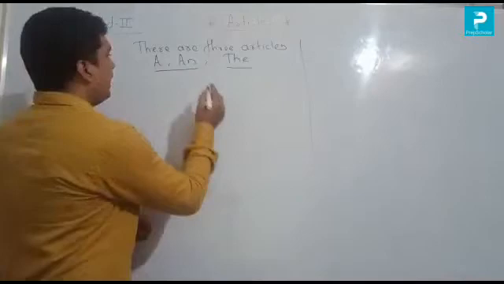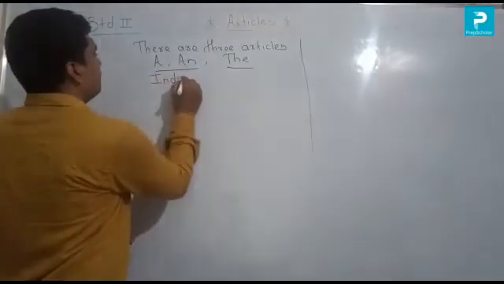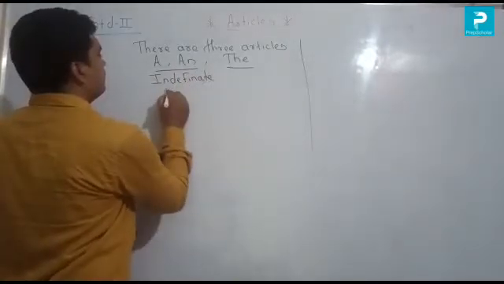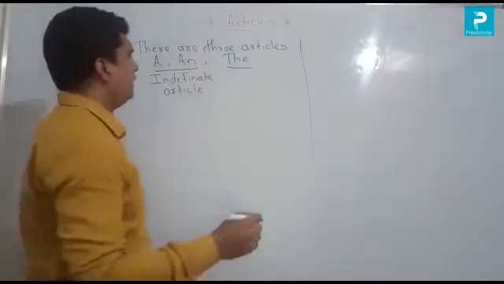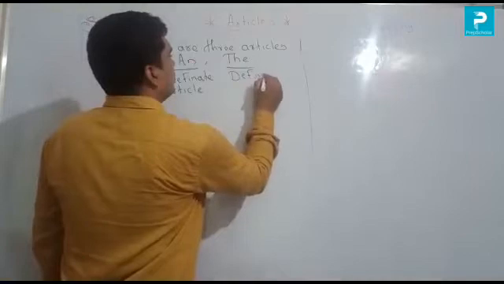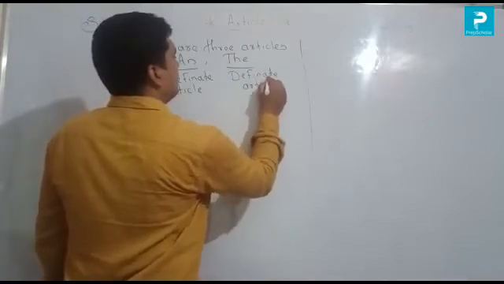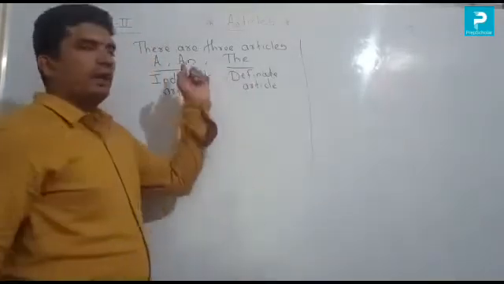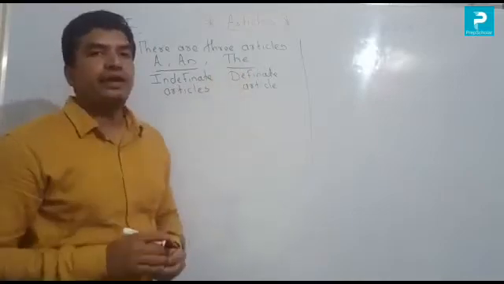Because a and an are indefinite articles and the is a definite article.